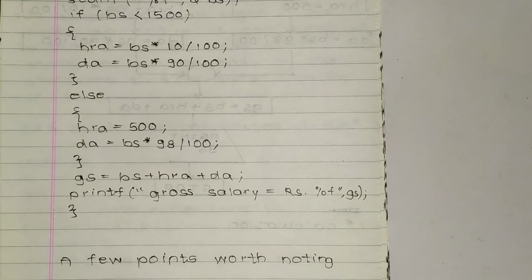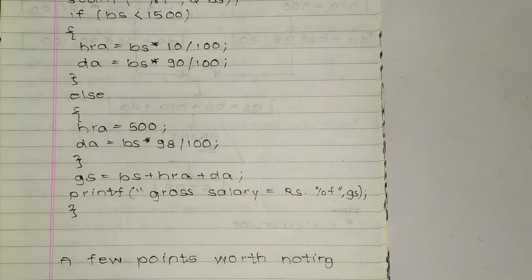Now the else statement starts. So else, then the bracket opens again. HRA is equal to 500 semicolon. Then DA is equal to BS, that is basic salary, star 98 divided by 100, semicolon. So DA is 98% of basic salary.